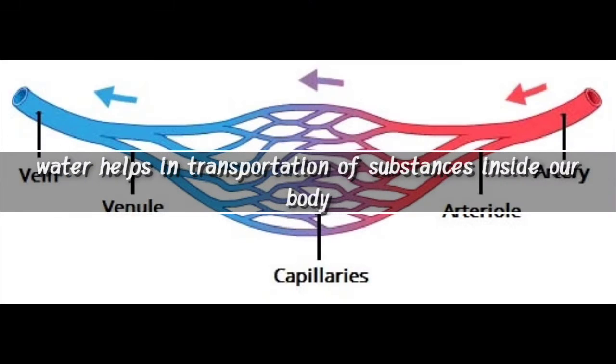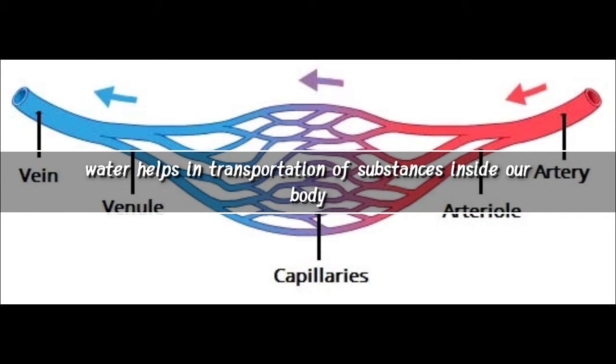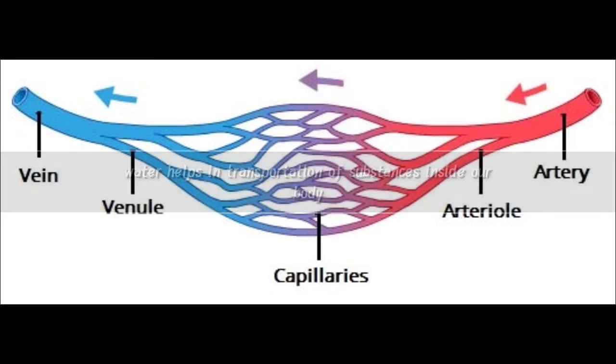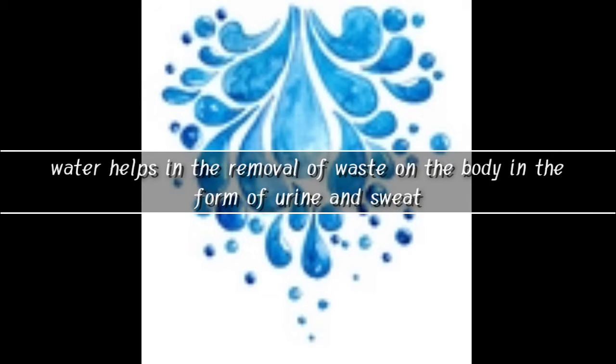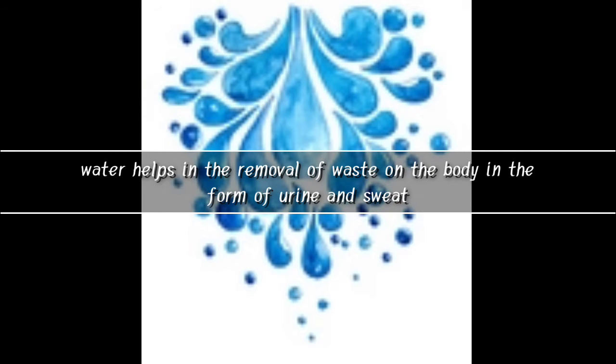The next use is that water helps in the transportation of substances inside our body. Because of this, energy is transferred throughout our body. The next use is that water helps in the removal of waste in the form of urine and sweat. After the digestion of food, the waste produced by the digestion process is removed by water in the form of urine and sweat.